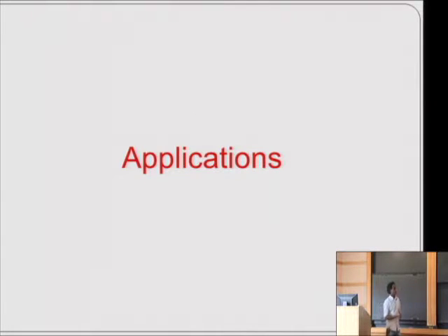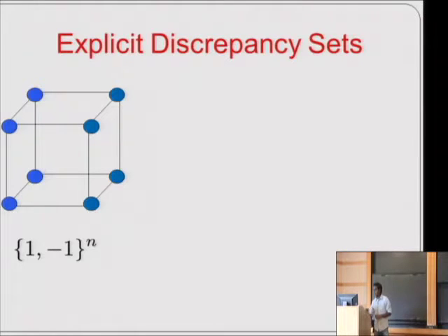So that was an abstract view of the pseudorandom generalizations of the invariance principle, and let me now describe one application as to why this is interesting as well. The application is to give explicit constructions of low discrepancy sets. So the starting object for us is the n-dimensional hypercube, which comprises all vectors of length n whose coordinates take plus or minus 1 values.